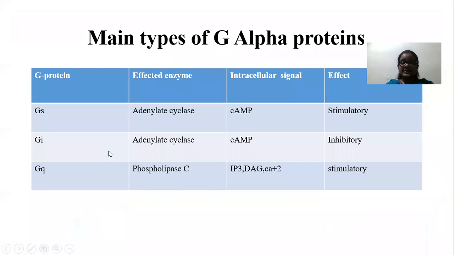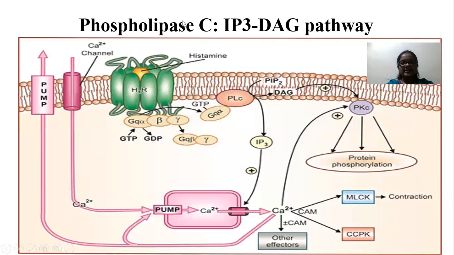So which enzyme is activated? If cholinergic drugs bind with muscarinic receptors 1 and 3, what will happen? The enzyme activated is phospholipase C. Then which secondary messengers are produced? That is IP3 and DAG. So the phospholipase C pathway is activated because the nature of M1 and M3 is Gq coupled receptors.